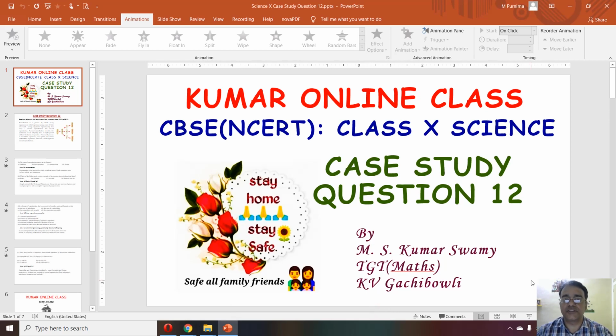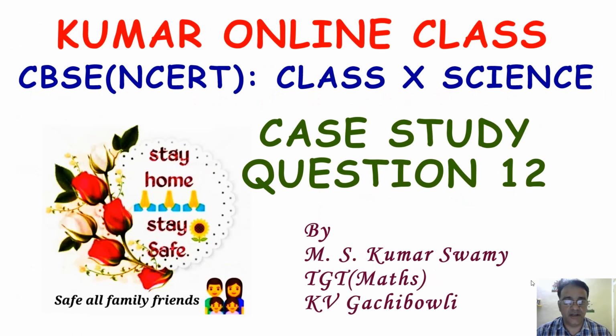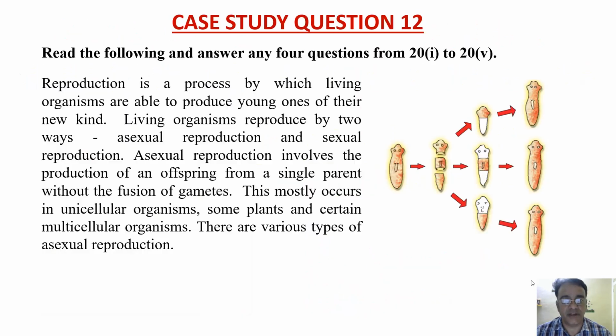Now we are going to start case study question number 12, and this question is from biology. Life process: how do organisms reproduce? So the context is like that. Reproduction is a process by which living organisms are able to produce young ones of their new kind. Living organisms reproduce by two ways: asexual reproduction and sexual reproduction.